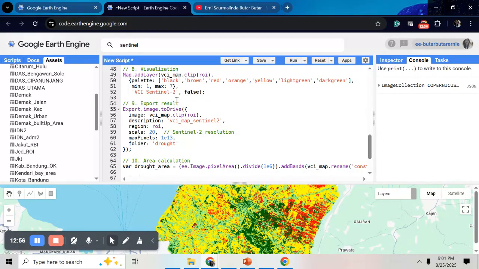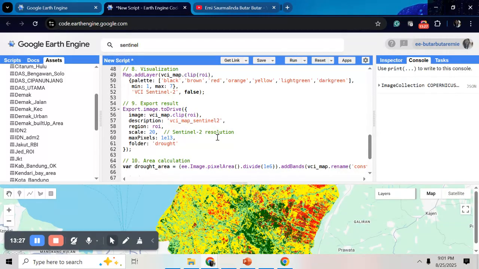But here I want to explain that after that I try to export it to my Google Drive using this code. If you want, you can use a scale of 10, because the spatial resolution is actually around 10 meters, but here I will use 20 meters.